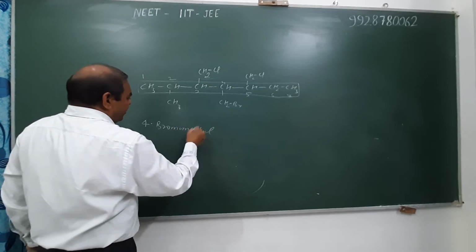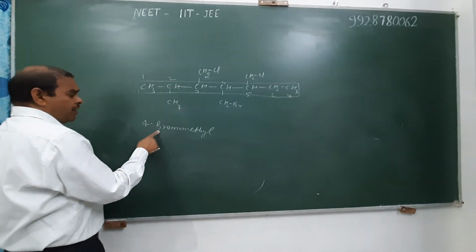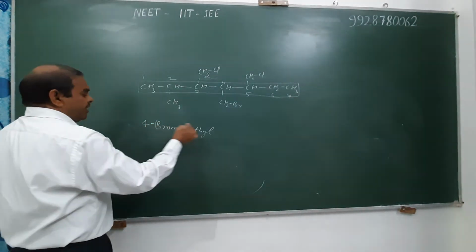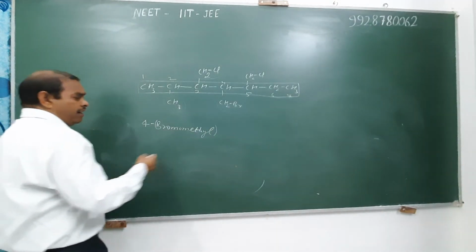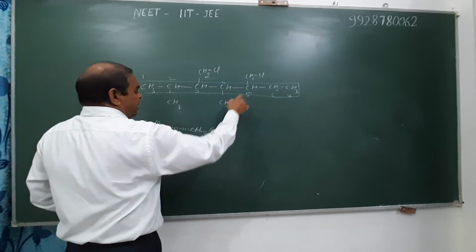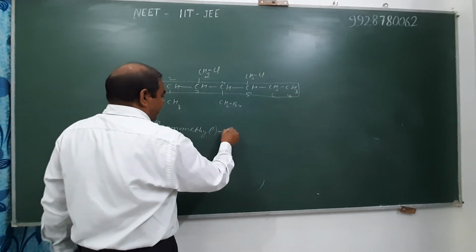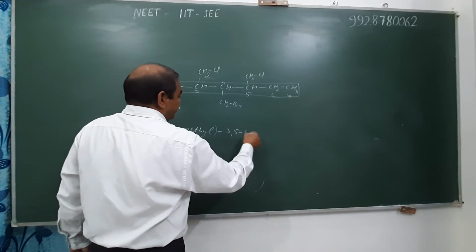In general, the name of a substituted substituent or complex radical is written in small brackets, but not hard and fast. 4-(bromomethyl), and this chloromethyl comes at the 3 and 5 positions, 3,5-bis.